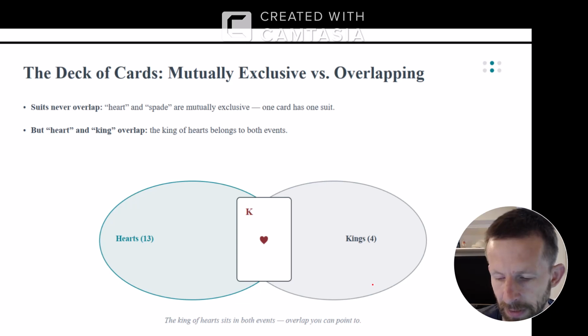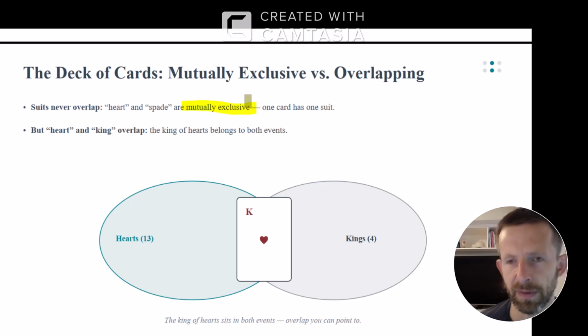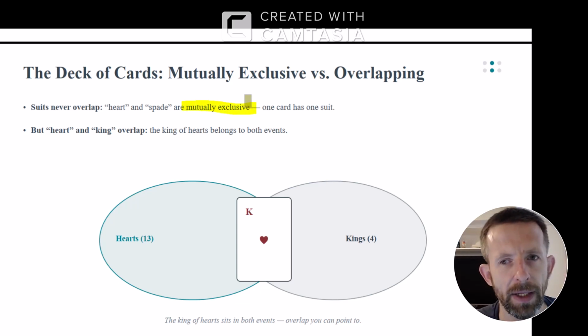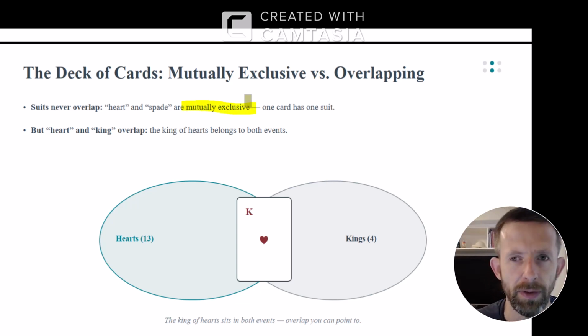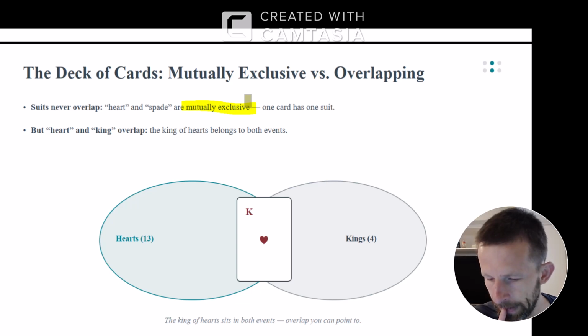All right, deck of cards, suits never overlap. So there are 4 basic suits in a deck of cards: hearts, diamonds, spades, and clubs. And the suits are mutually exclusive, which means you can't have a heart of clubs. You either have a heart or a club.